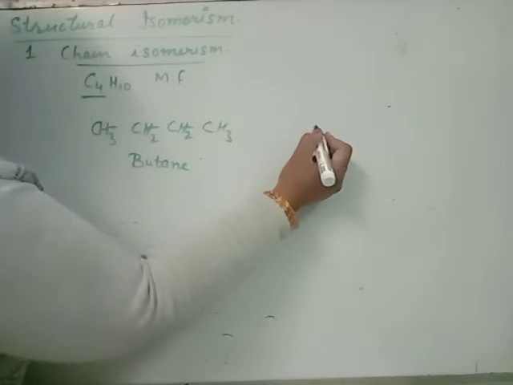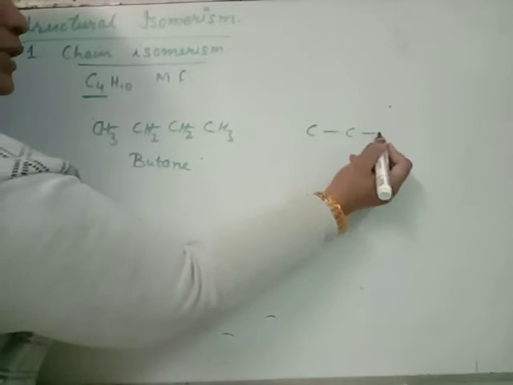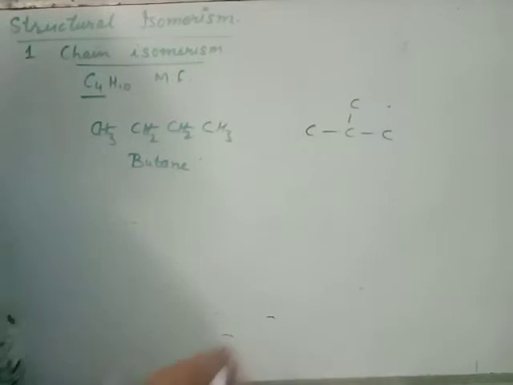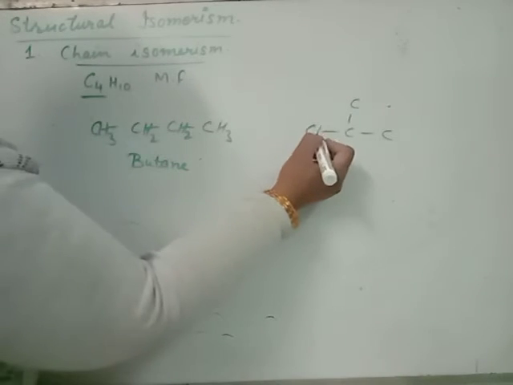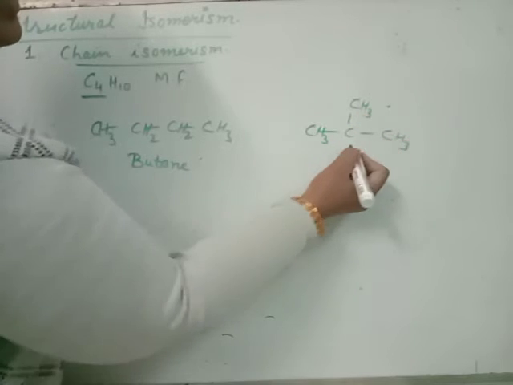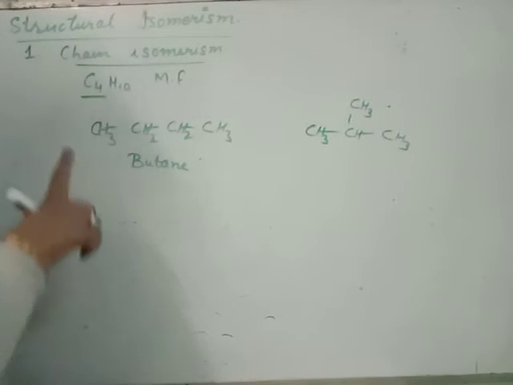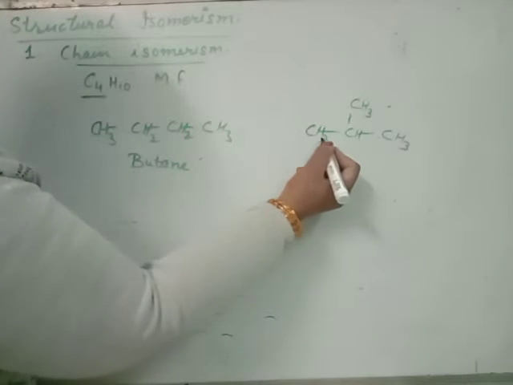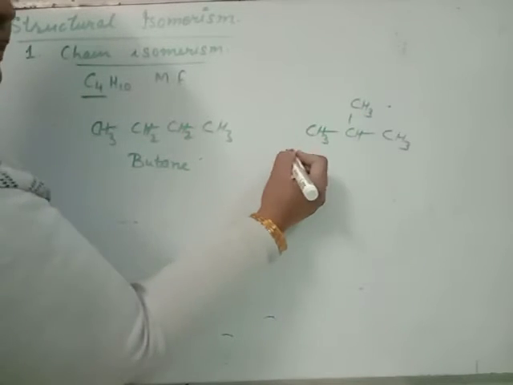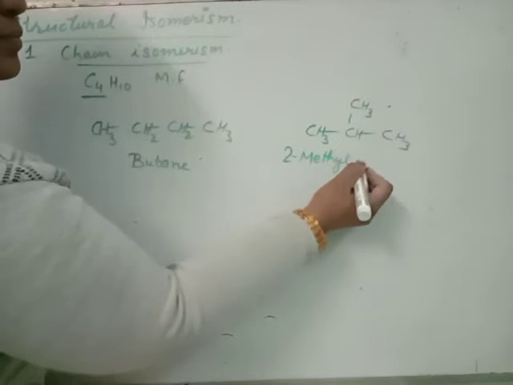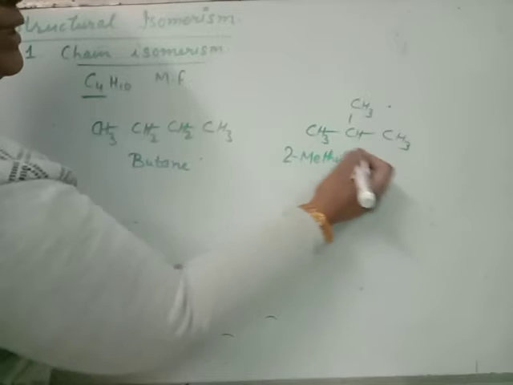Now we have 3 carbon in a chain and 1 carbon has branched. Now complete the valency. Formula remains same but name of this compound is 2-methylpropane: second carbon consists of methyl, 3 carbon in a chain.